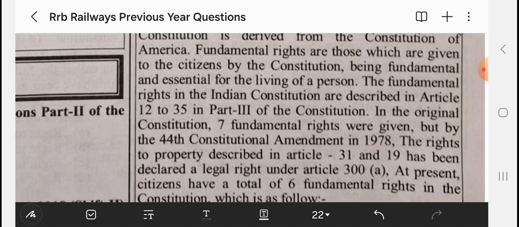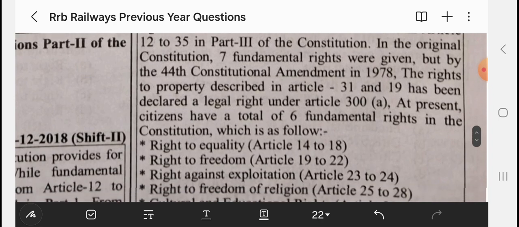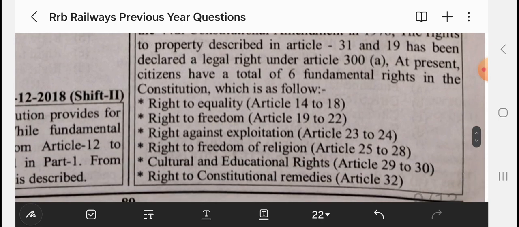At present, citizens have a total of 6 fundamental rights, which are right to equality from 14 to 18, right to freedom from 19 to 22, right against exploitation 23 and 24, 23 for exploitation against human trafficking, and 24 is related to work of children in factories below the age of 14.